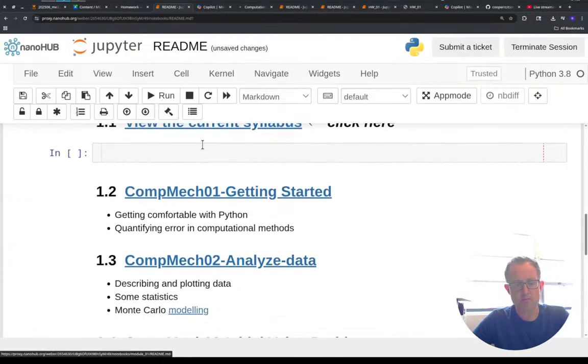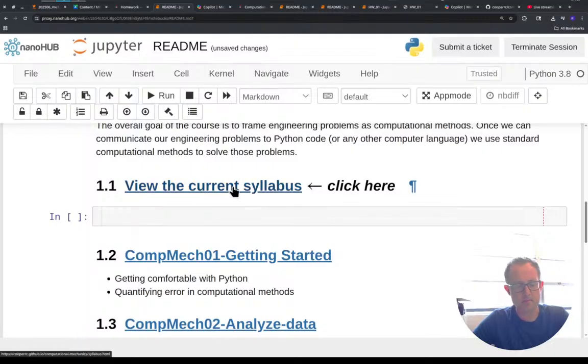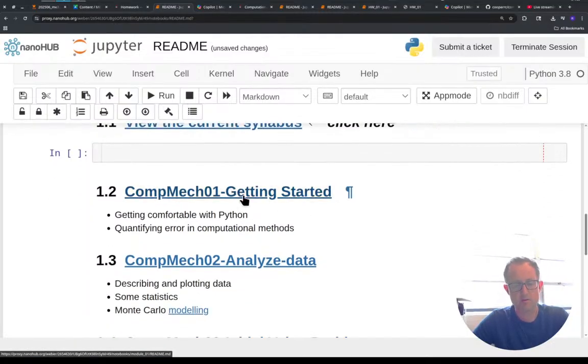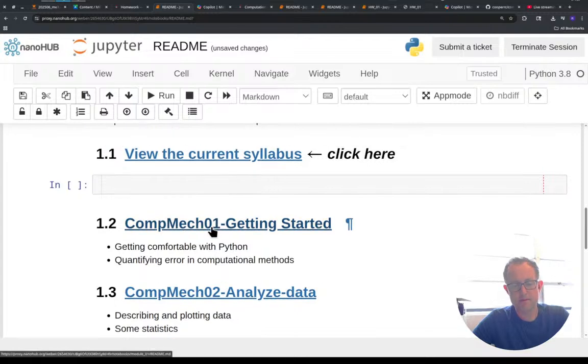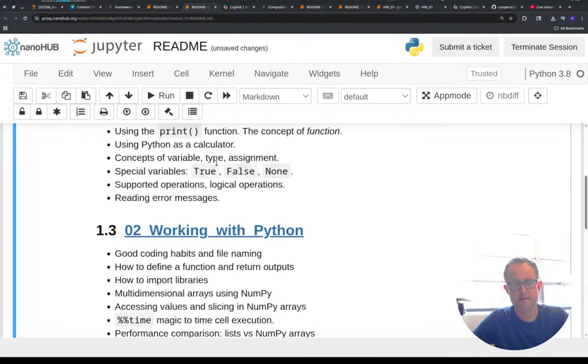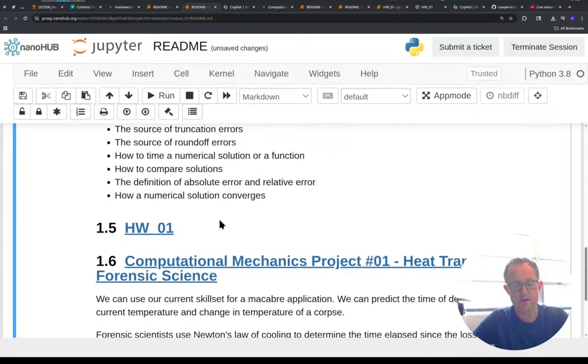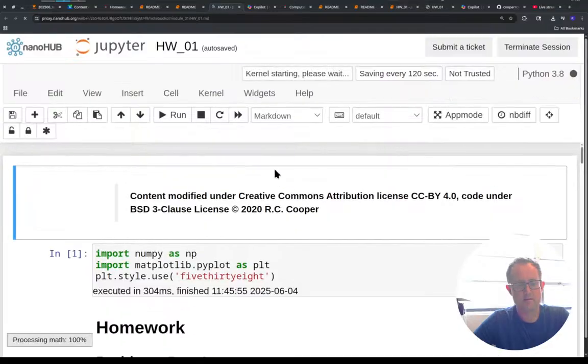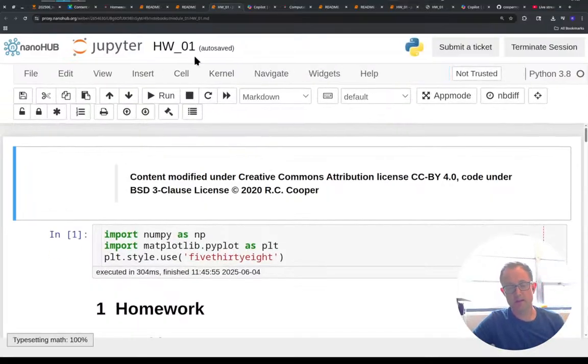So now I'm up and running. Here, get me back to the syllabus, so that'll bring me back to the website. But if I want to go into homework 1, here's the first reading, second reading, third reading, and now homework 1. I can skip right into that, or I can open up any of those other readings.